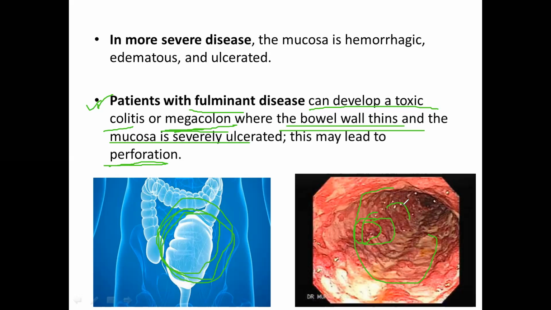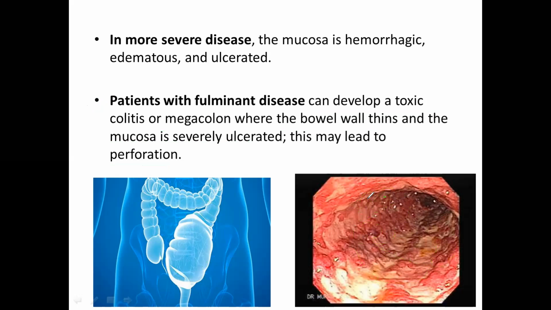The diagram on the right side shows megacolon also. You can see the diameter of this colon is very much increased. This type of presentation you will get in patients with fulminant disease.